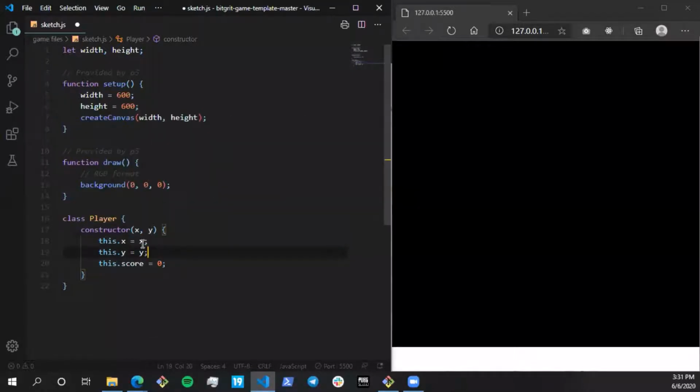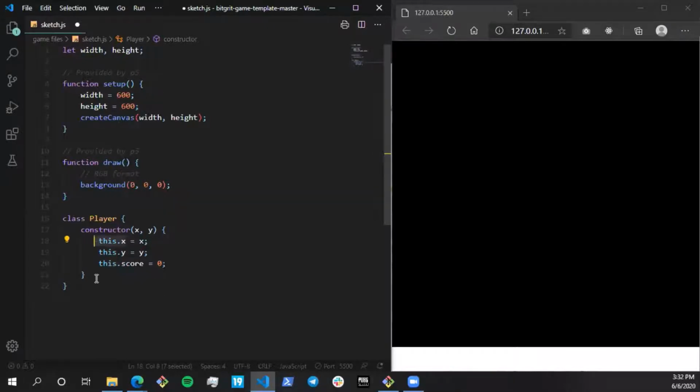Here, this is very important, the this keyword. Whenever you put this dot before a variable, it means that it belongs to this class. That is why it is important to use this. This x and y are coming from the parameters passed over here, and this.x is the x variable of the class.